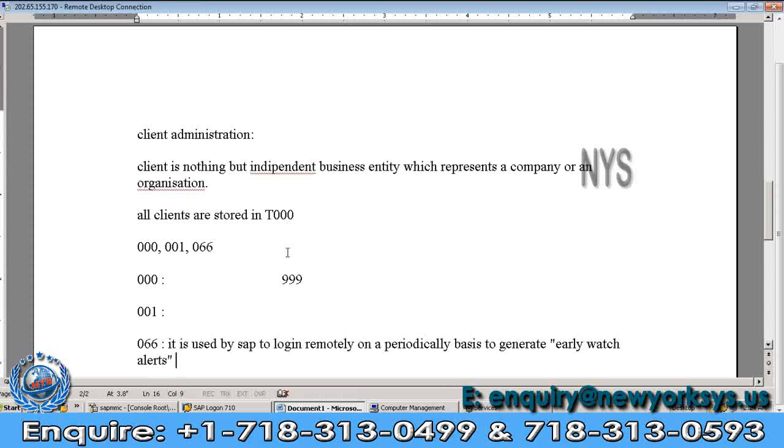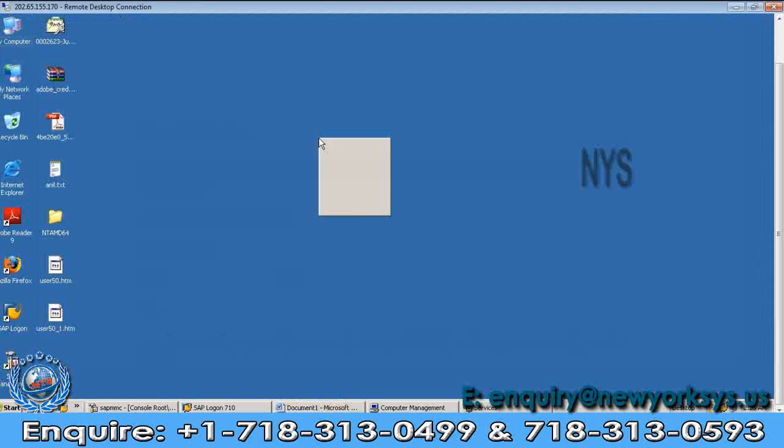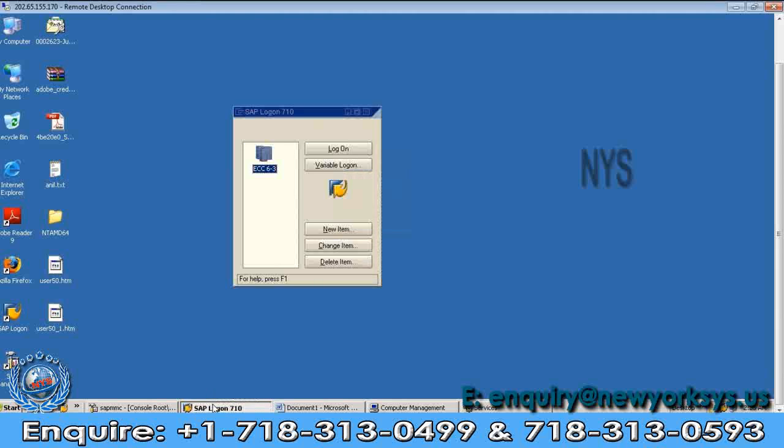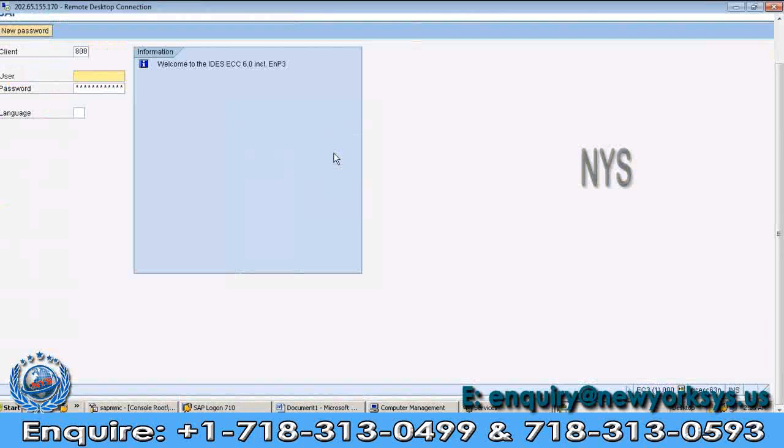These 3 clients are the default clients. After completing the SAP installation, these 3 clients will be available automatically. Now I want to create a customizing client. How will we create a customizing client? In the SAP level, if you want to perform any application or any kind of information, it is done through only keyboards.